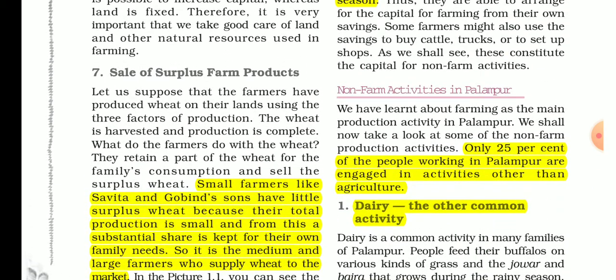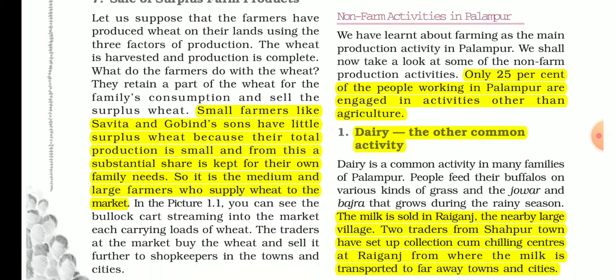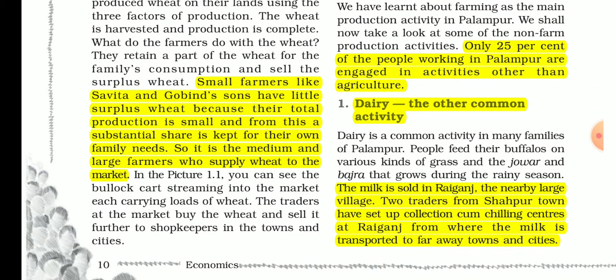So now non-farming activities in Palampur. Many non-farming activities are done in Palampur, like dairy, milk production. They will buy buffalo, and the jowar and bajra which they grow in their field, they give to their animals like buffalo and cow.